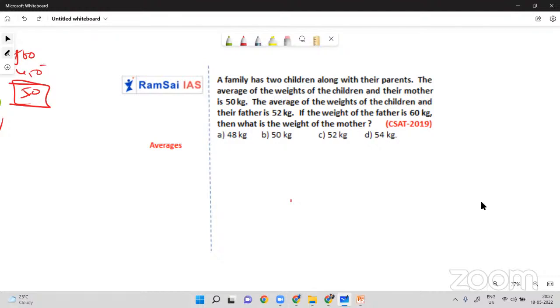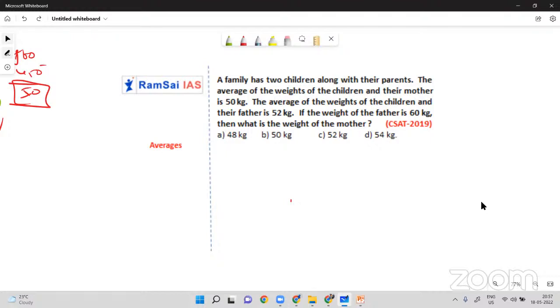A family has 2 children along with their parents. Along with their parents means two only, no? Father and mother. The average of the weight of children and their mother is 50 kgs. The average weight of the children and the father is 52 kgs. If the weight of the father is 60 kgs, then what is the weight of the mother?